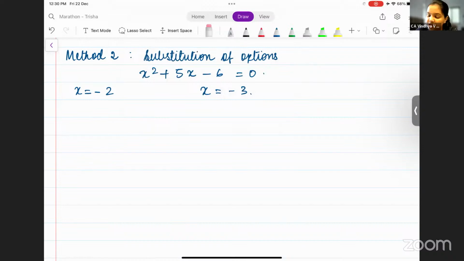You just have to substitute the value of x. So you get minus 2 the whole square, that is 4. Then you have plus into minus 2, minus 10, minus 6. That becomes 0.